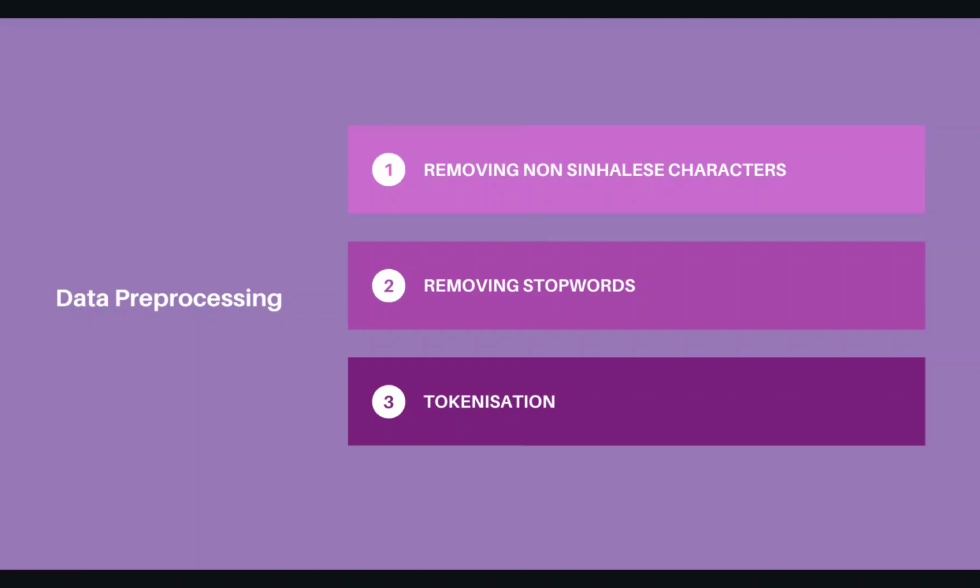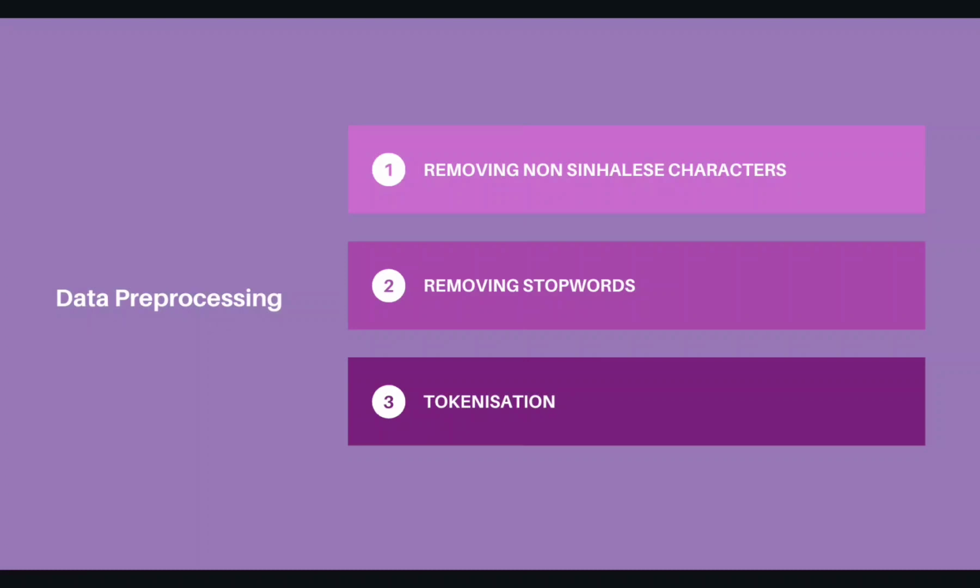Second is removing the stop words. Eliminating the common words with minimal semantic value reduces the data dimensionality and focuses on content-bearing words. And the third is tokenization, basically breaking down the text into individual units.